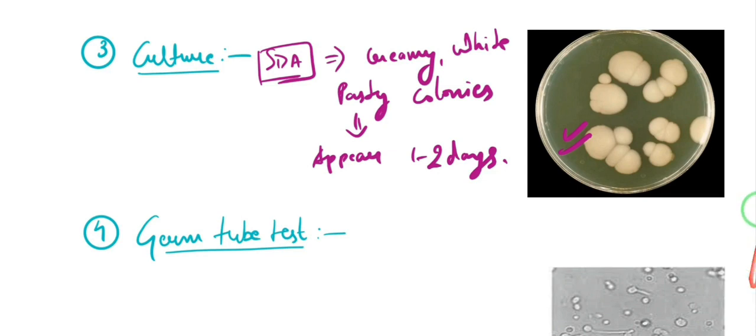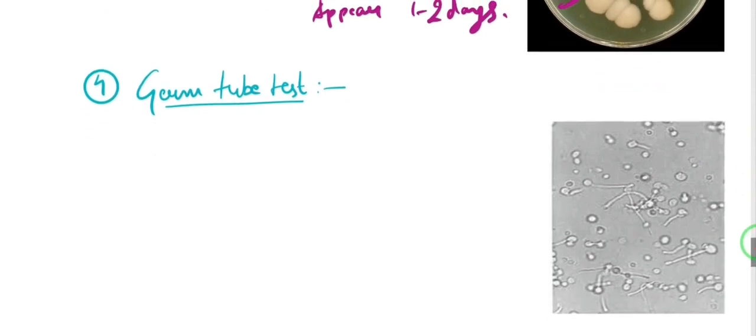So for confirmation, we do this very specific test for Candida albicans, the germ tube test.